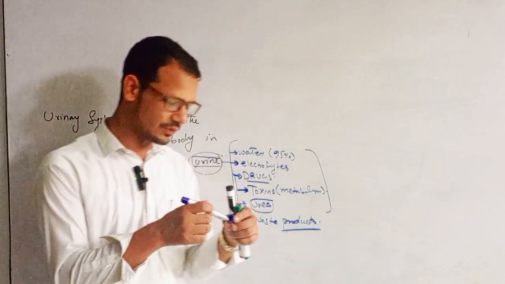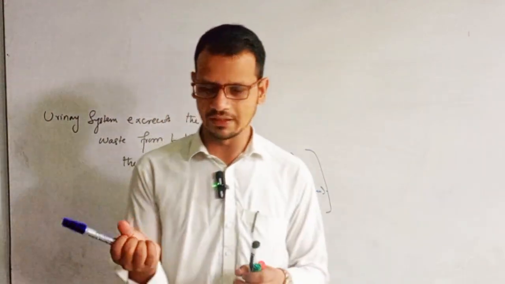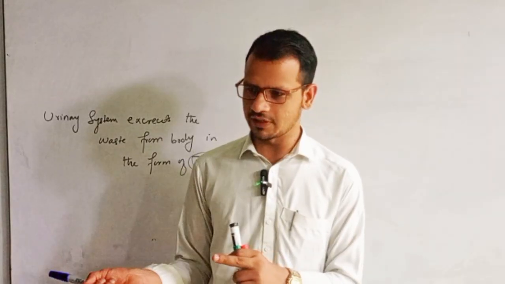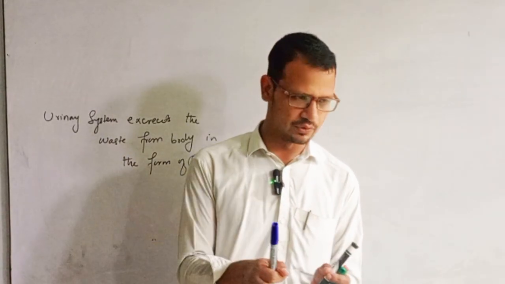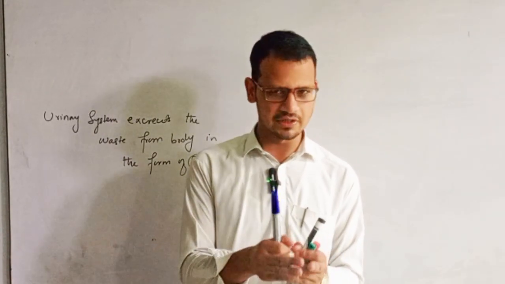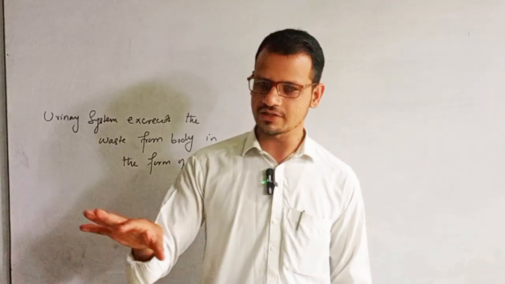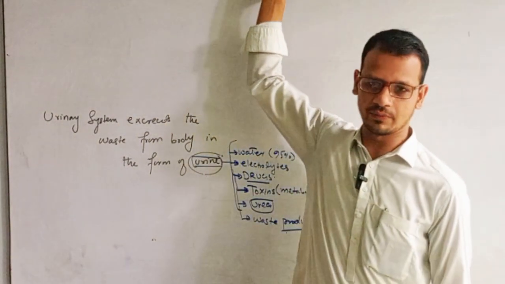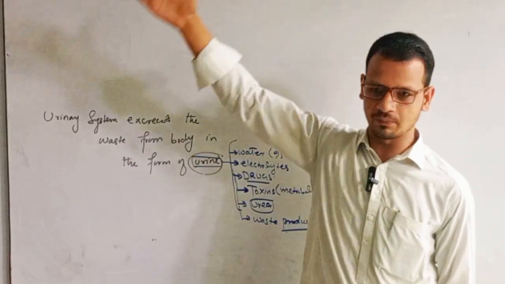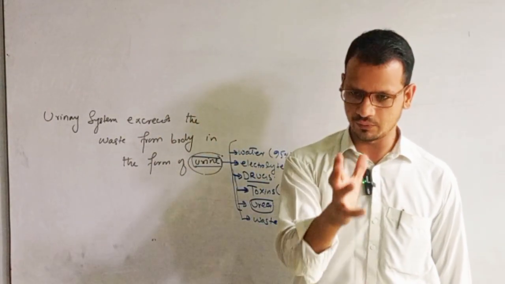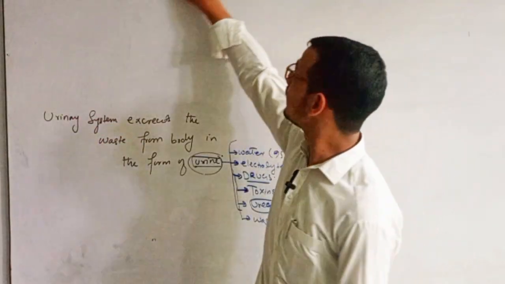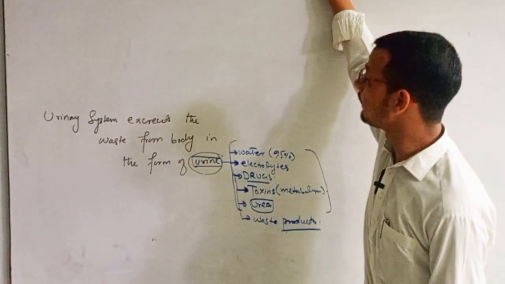The processes which we have discussed previously: the absorption, reabsorption, the secretion in the proximal convoluted tubule, the filtration in the glomerulus, and in the distal convoluted tubule, the reabsorption of water. All these processes are taking place for urine formation, to excrete the waste product from blood into urine, and in urine it will leave the body, right? So now we are starting the urine formation.